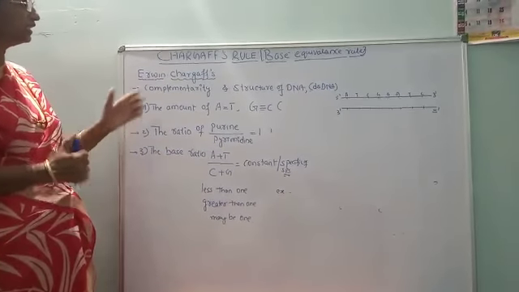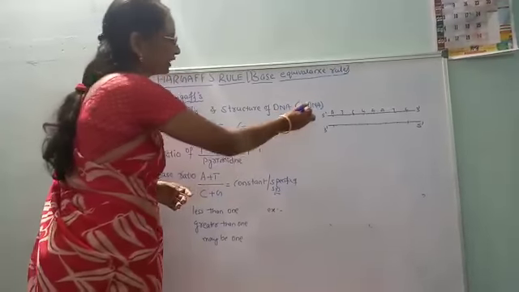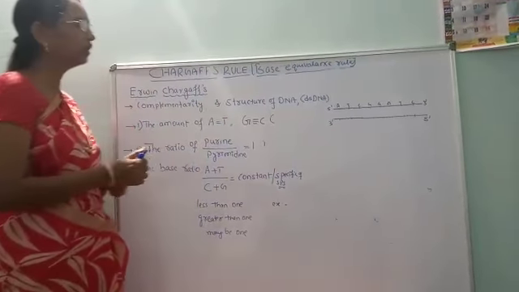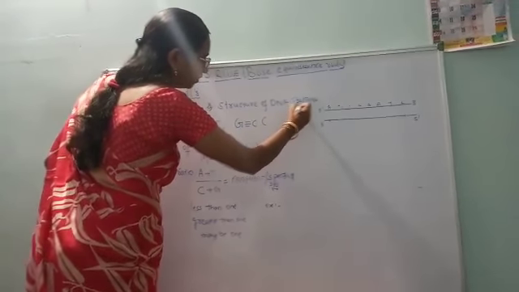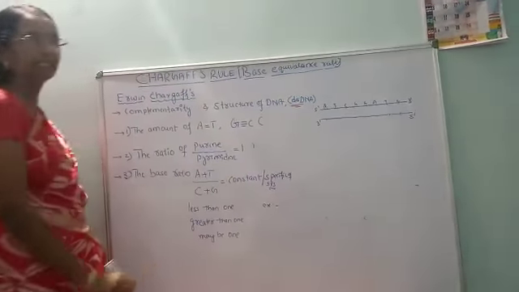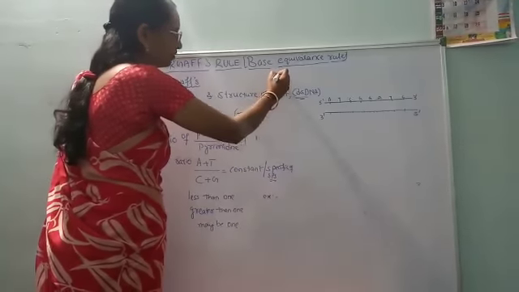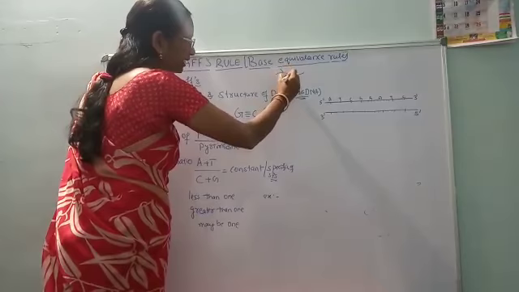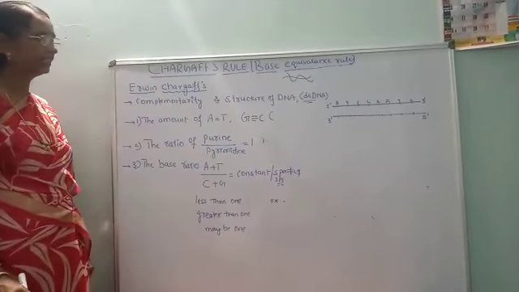This Chargaff's rule is applicable only for the double stranded DNA. It is not applicable for the single stranded DNA.